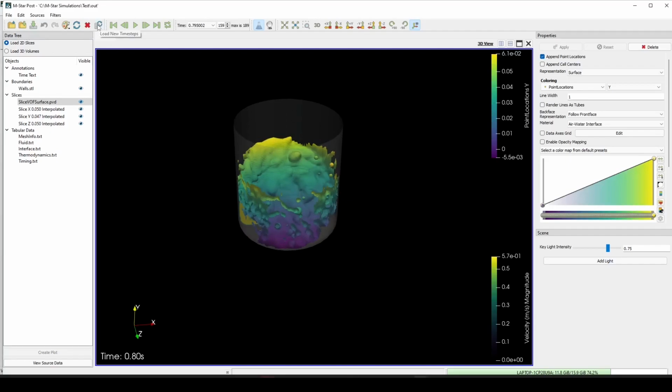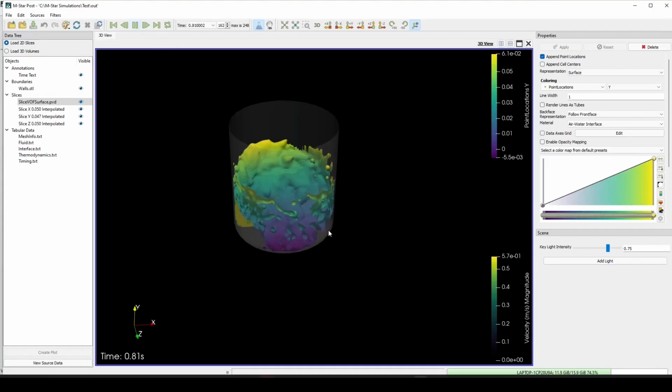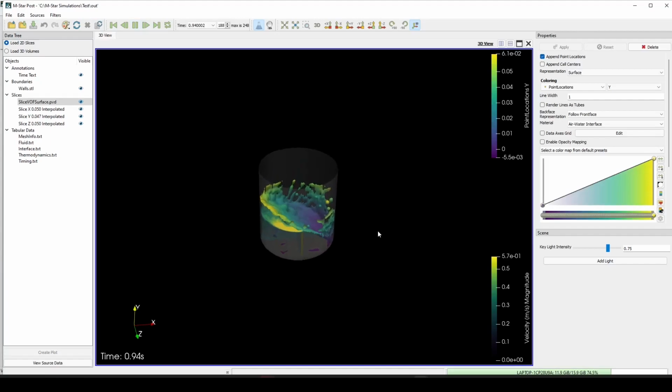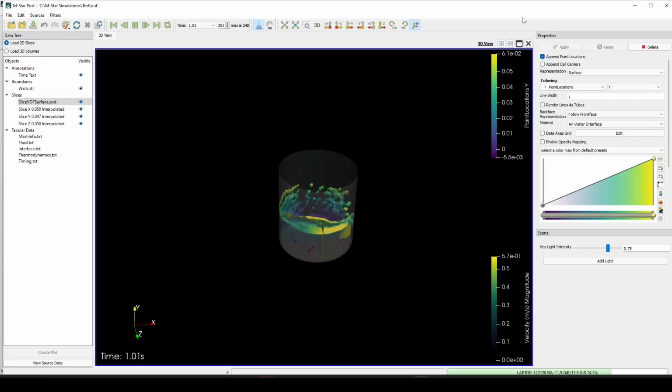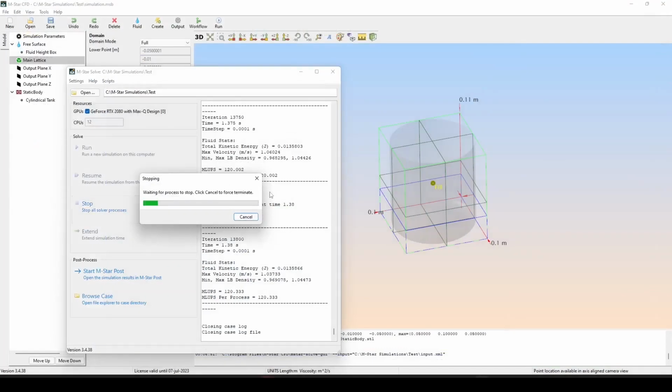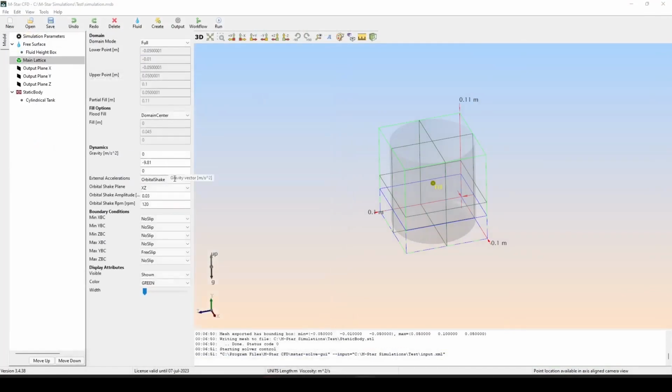And we'll refresh again. And let's watch it just for a little bit longer. I think it looks kind of cool. Let's go ahead and look at another motion type. Now let's look at rocking.